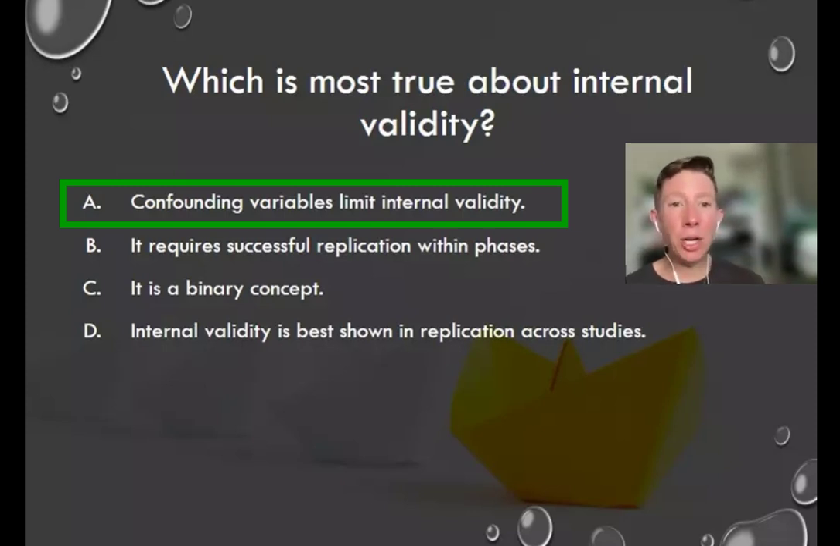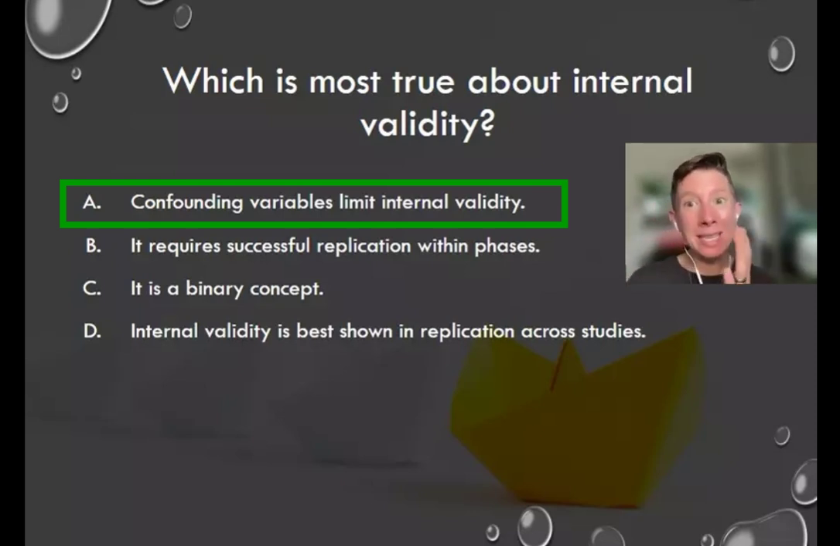And then, is it a binary concept? Internal validity is not a binary concept. It is essentially the extent to which we can be convinced that it is our variable and not a confounding variable that is causing the change in behavior. So it's definitely not binary. It is not lights on, lights off. It is a dimmer switch. It is how much can we prove?